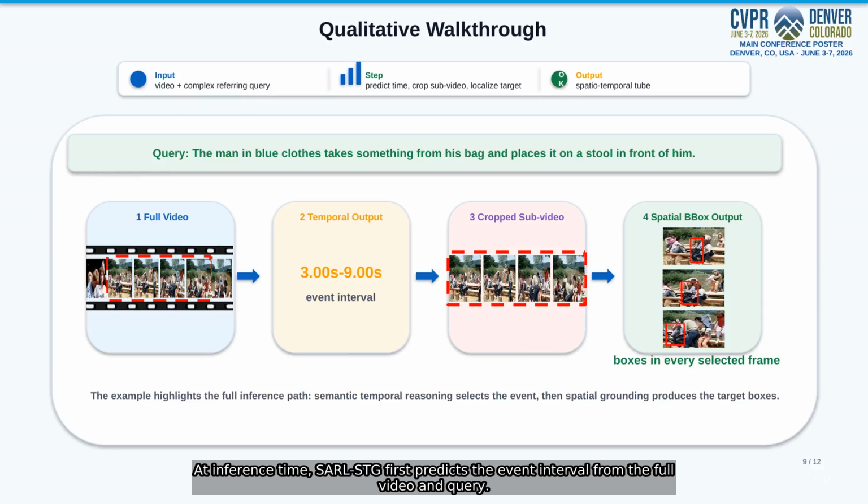At inference time, SARL-STG first predicts the event interval from the full video and query. It then crops the sub-video and localizes the referred target in each selected frame. This walkthrough shows why temporal and spatial reasoning should interact. Temporal prediction controls what the spatial module sees, while spatial quality verifies whether the time interval is useful.